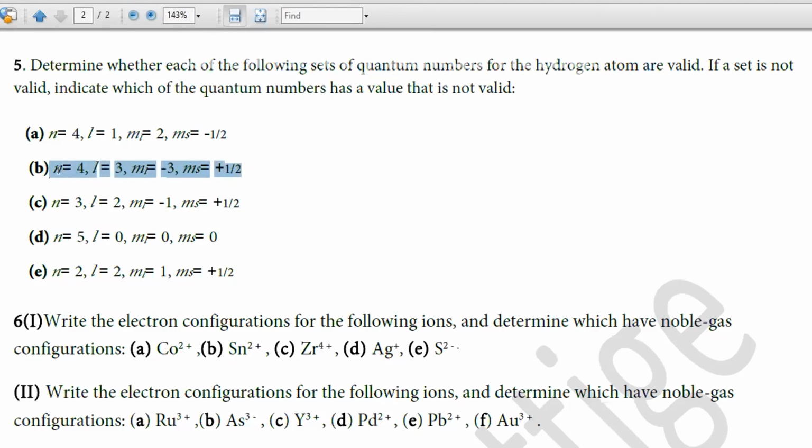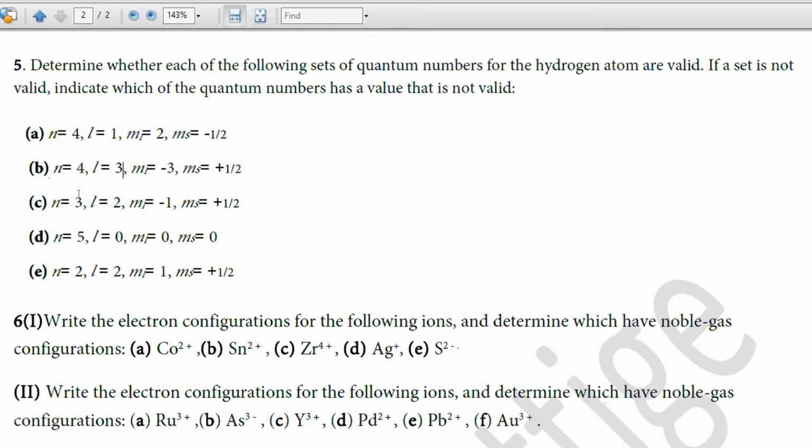This represents an electron in the 4th energy level, in the f sub energy level. n = 4 is the 4th energy level. l = 3 is the f sub level. l = 0 is s, l = 1 is p, l = 2 is d, l = 3 is f. ml = -3 is an f orbital. Then ms = plus half means an electron in the f orbital. That is correct. So B is correct.